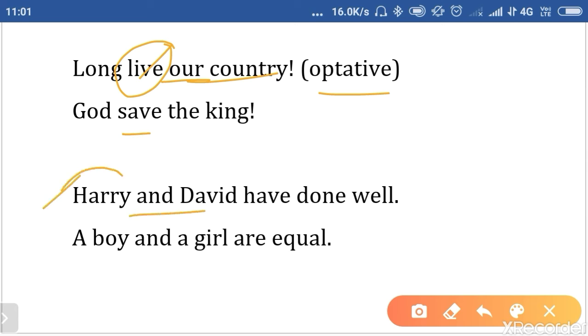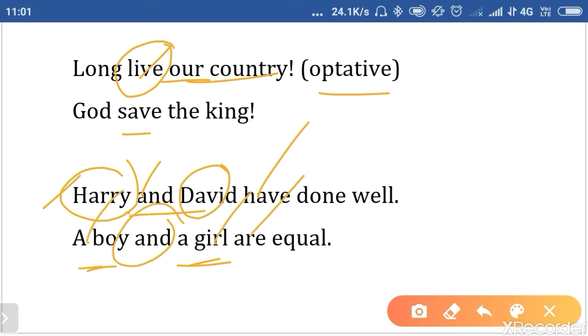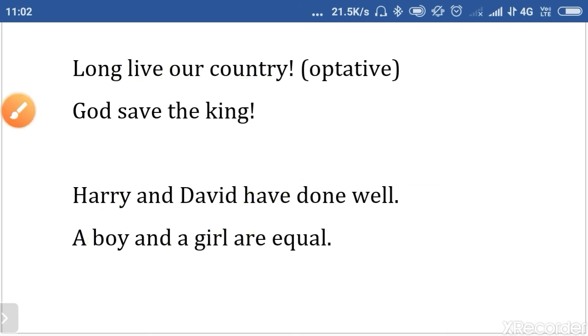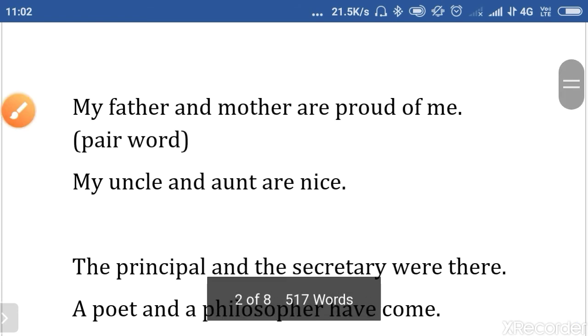The next one is Harry and David. These are two subjects connected with a conjunction, so they take a plural verb. Harry and David have done well. A boy and a girl: these are two subjects connected with a conjunction, so they take a plural verb. Another thing is that "a boy" has an article, and "a girl" also has an article. So they are two different entities.